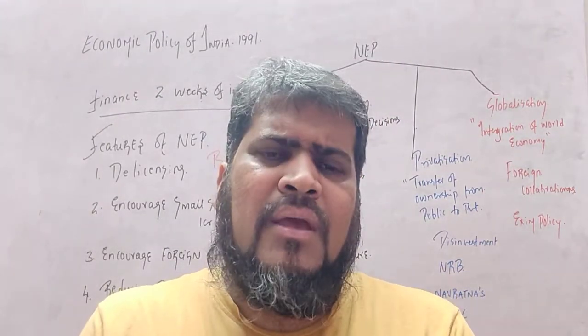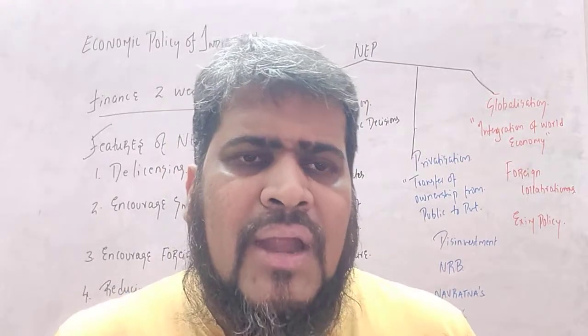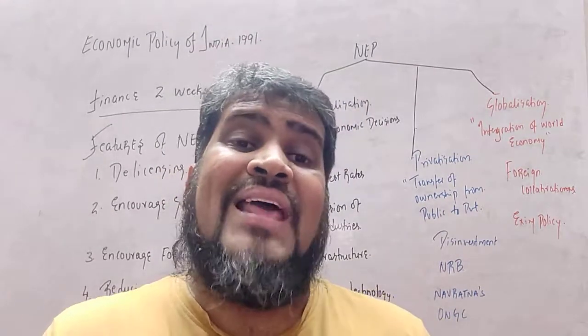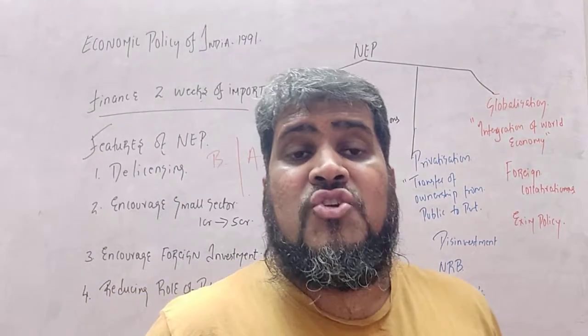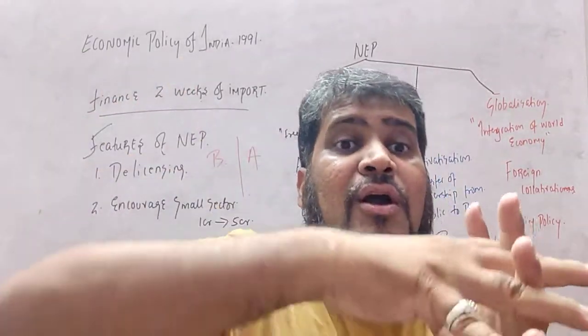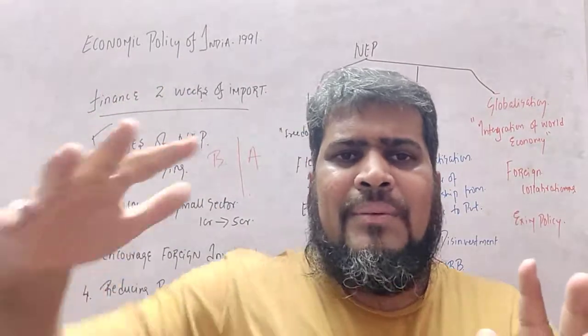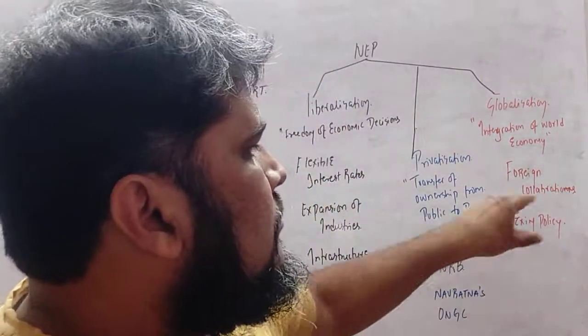But now the entire world has become one market, because you can do buying and selling from any part of the world. That is globalization. Like a river integrating into the ocean, the Indian economy is integrating into the world economy.